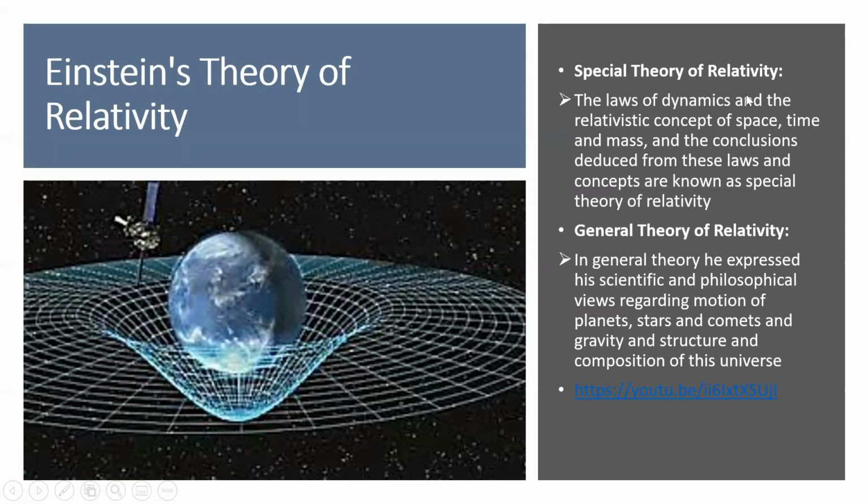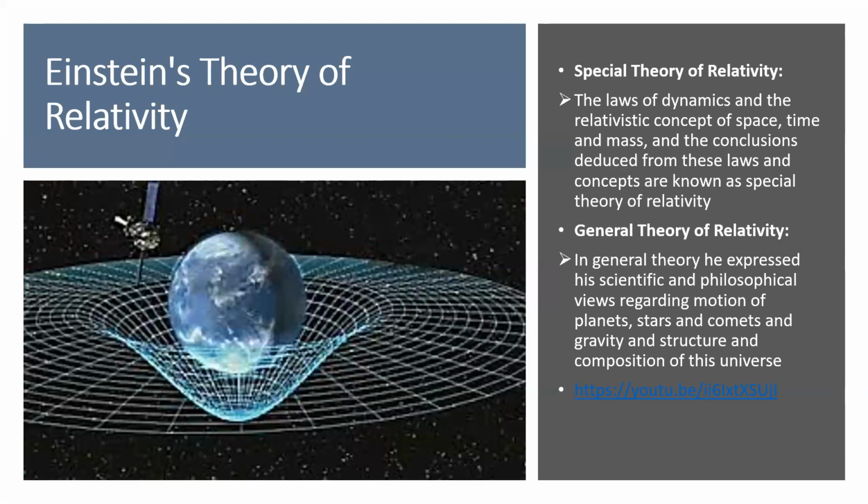One is called the special theory of relativity, and the second one is called the general theory of relativity. In the special theory of relativity, the laws of dynamics, that is the laws related to motion, and the relativistic concepts of space, time, and mass, that is length contraction, time dilation, and mass increase, and the conclusions deduced from these laws and concepts are known as the special theory of relativity.